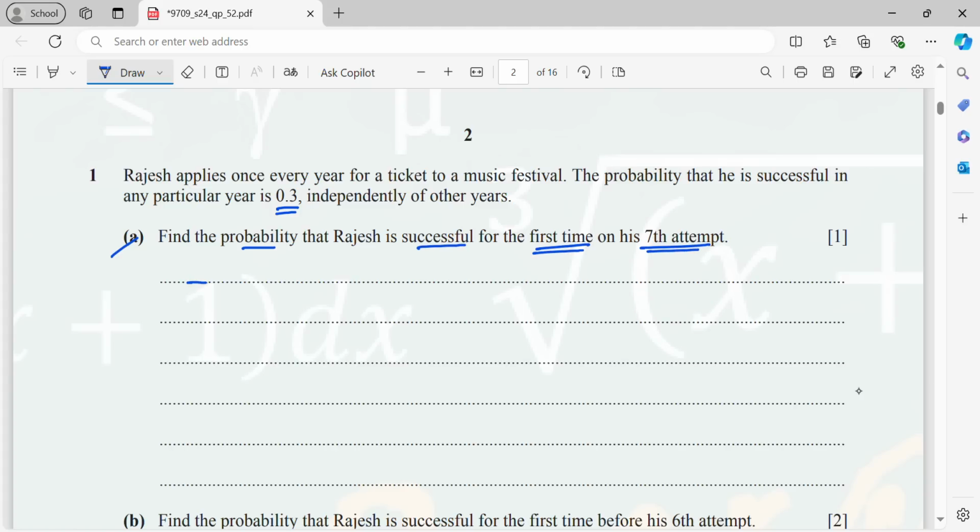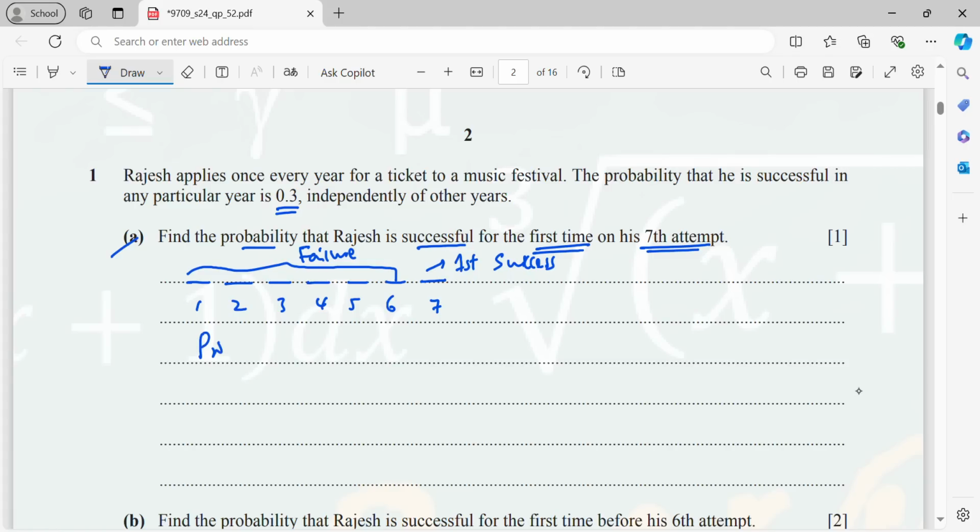Okay, so basically 1, 2, 3, 4, 5, 6, 7. 7th attempt, and this is the first success. S means success, which means all the previous 6 will be failures. Alright, this is success.